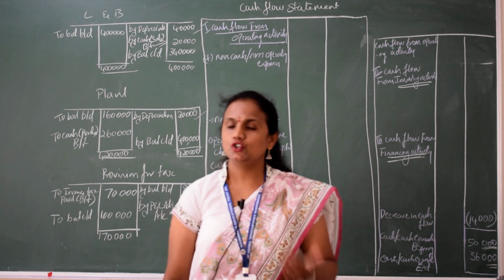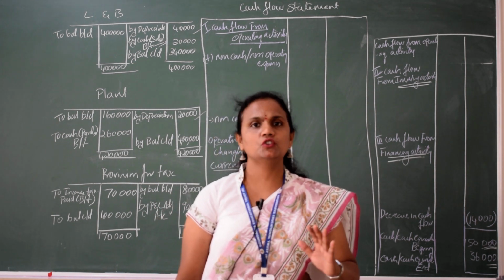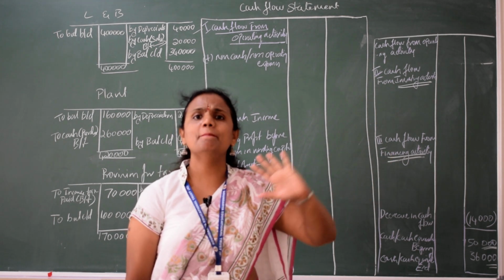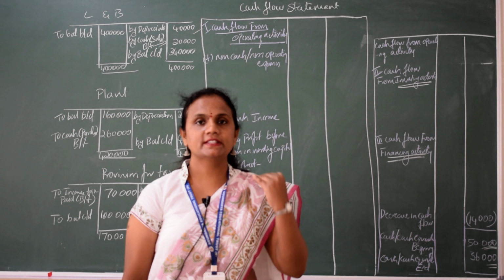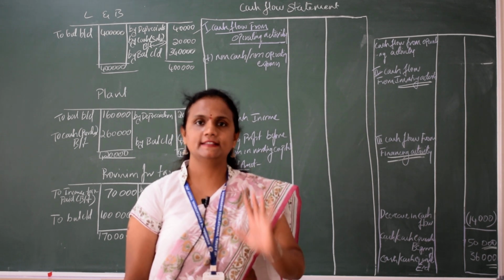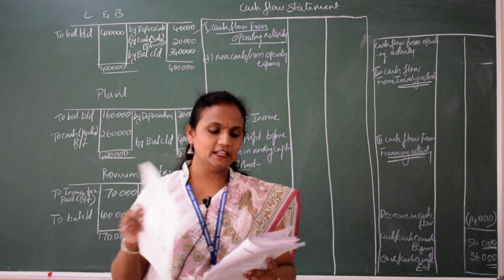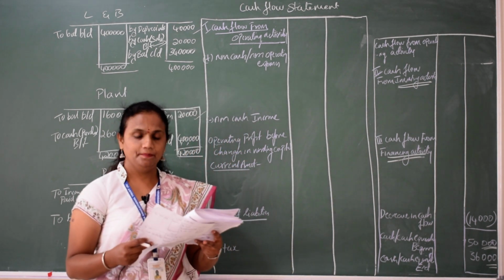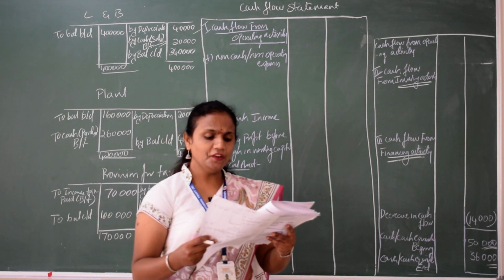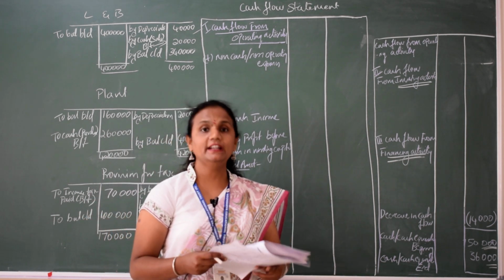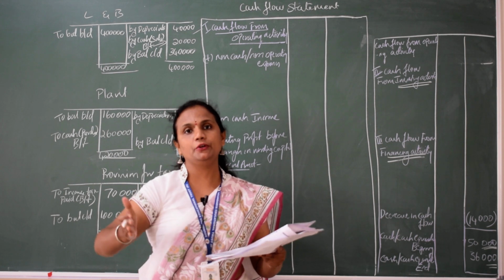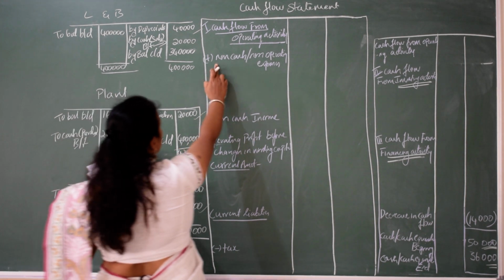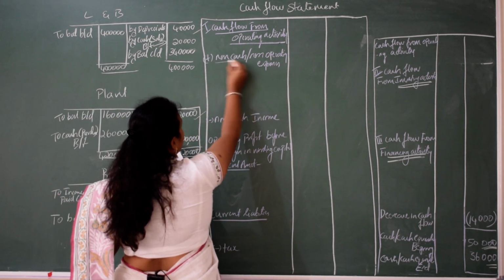So we will start. Don't get confused, go directly to the question paper and start solving the problem from the balance sheet asset side. On the asset side, first item, what is that? Goodwill. Goodwill is reducing. Yes, definitely it has to reduce because it is going to be written off. When you write off goodwill, that will come under non-cash or non-operating expenses.